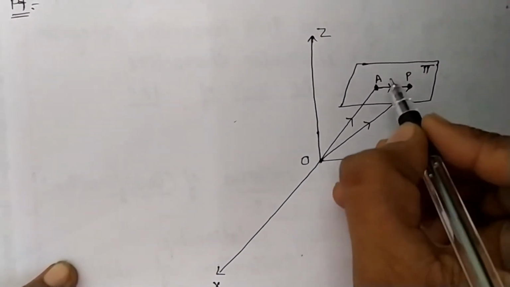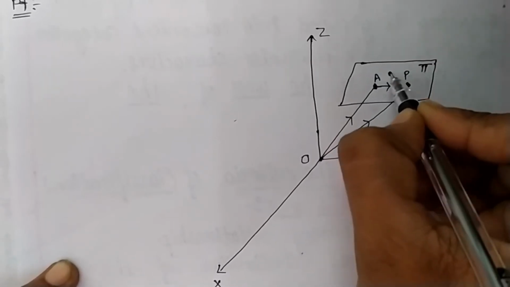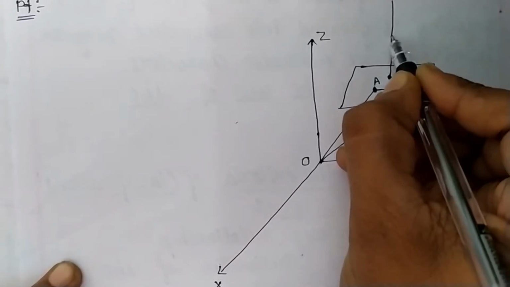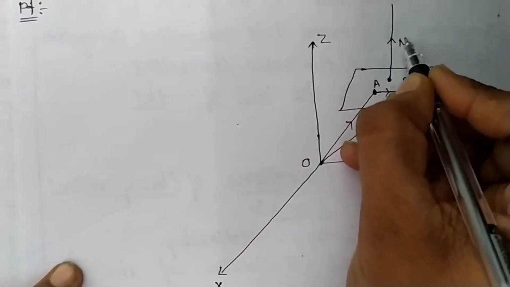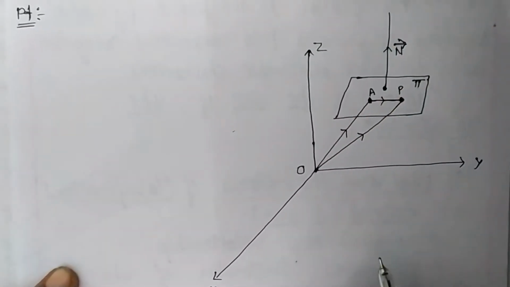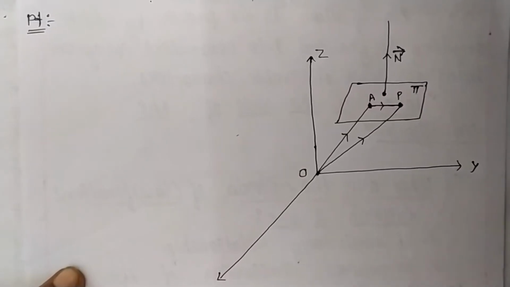Now let there be a vector which is perpendicular to the plane. That vector will be n vector. Hence, this is the diagram of this derivation.